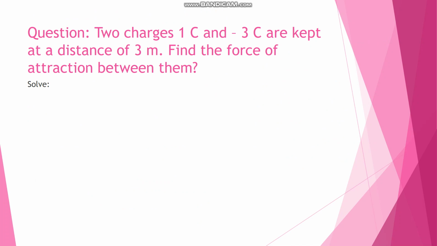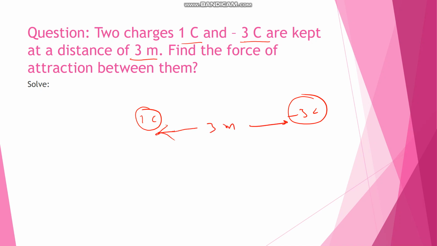See, a numerical based on Coulomb's inverse square law. If two charges 1 coulomb and minus 3 coulomb are kept at a distance of 3 meter, find the force of attraction between them. Now, as we know, positive and negative will attract each other.